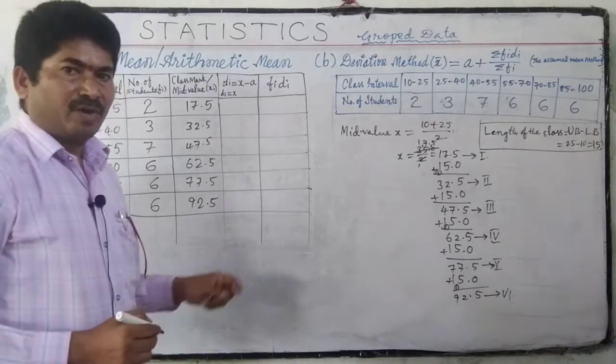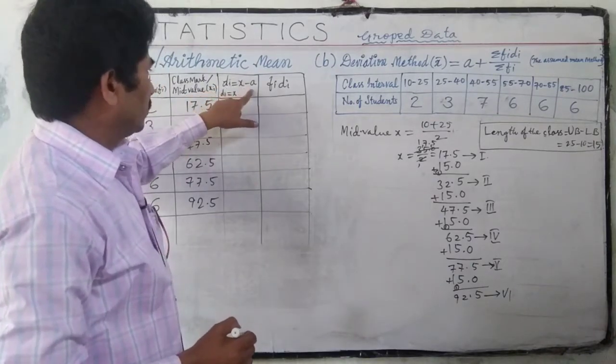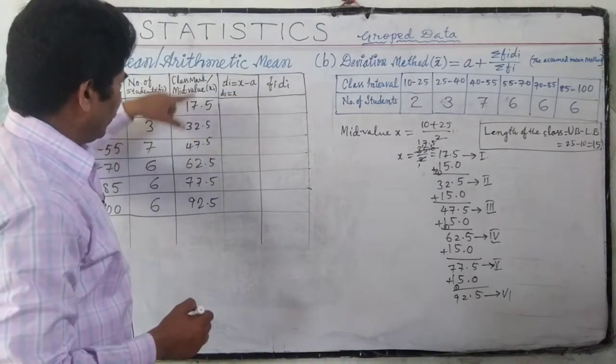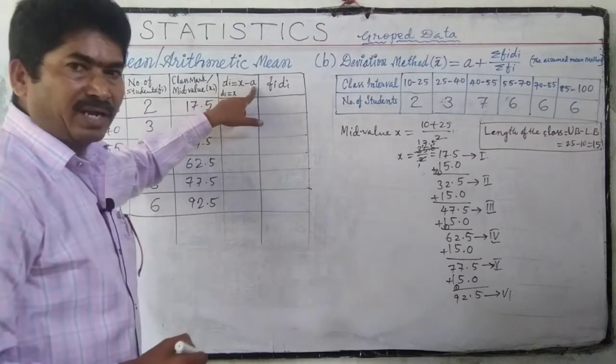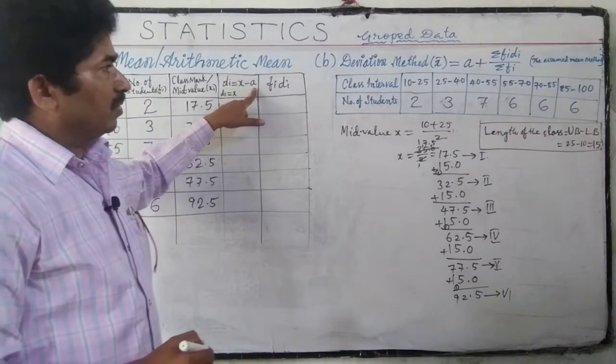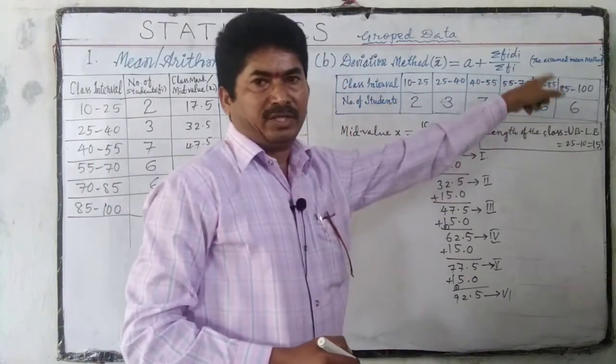Next we have to find di is equal to x minus a. Here these are x mid values, but what is a? A is the assumed value. That's why it is called the assumed mean method.